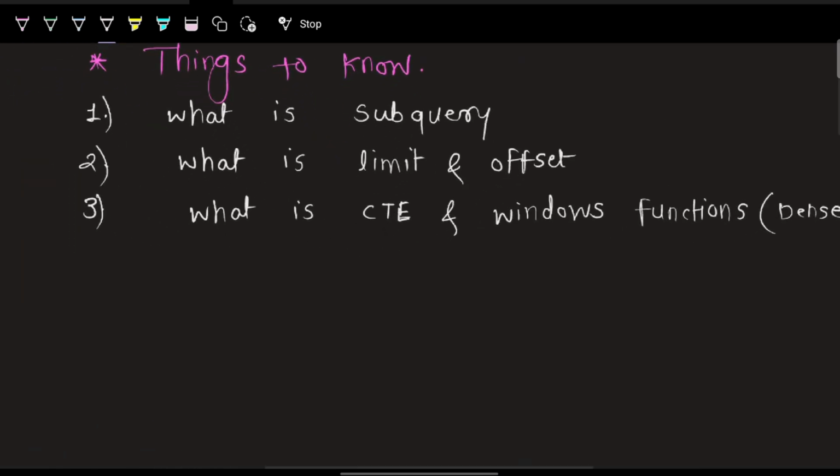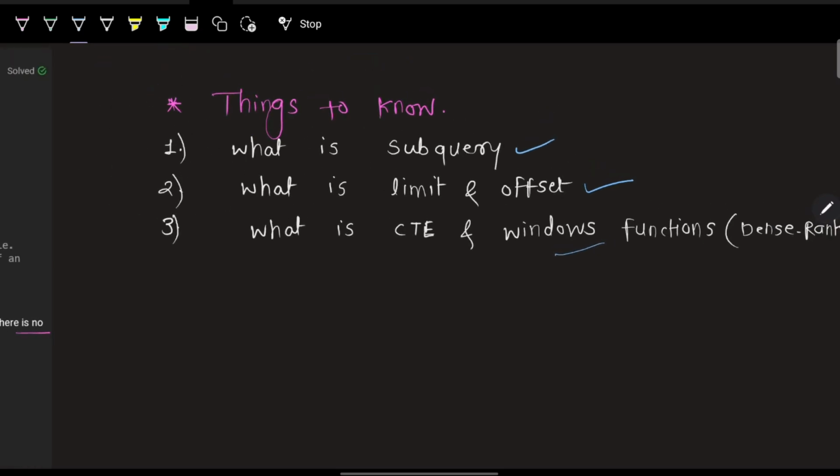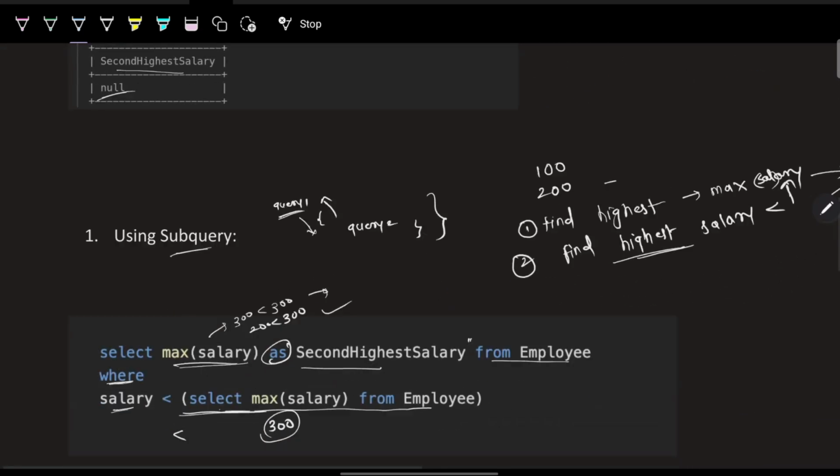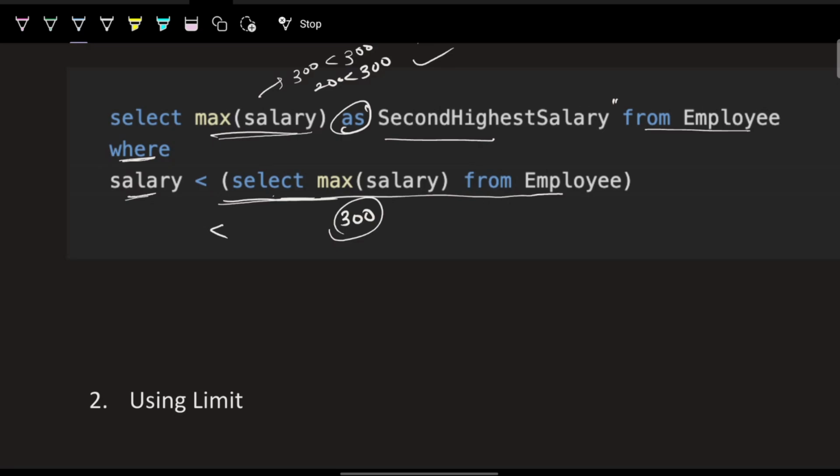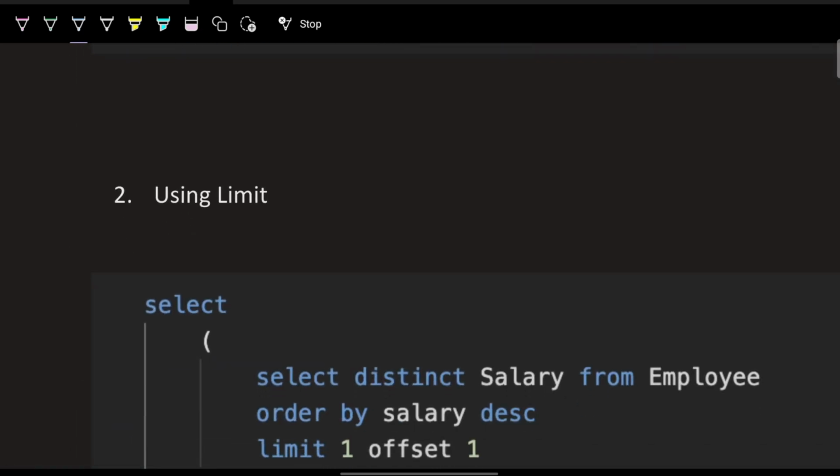Before solving this problem, you should know these three things, that is what is a subquery, what is limit and offset, and what is CTE and window function, correct? So I am assuming you know that. Still I will try to give the definition of those points in one line only, as I said for the subquery. So this will be the one solution. Second is using limit and offset. So what is limit and offset in SQL?